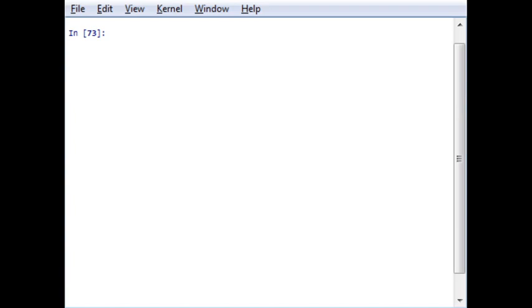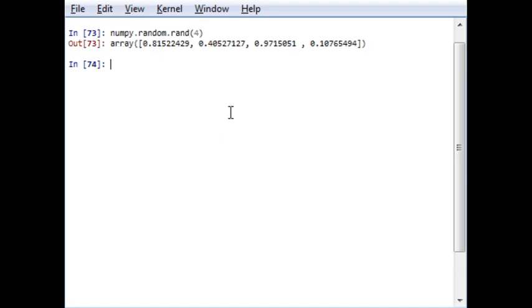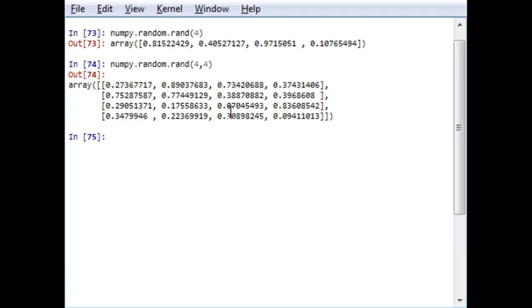For example, you want to create a random array of size 4 by 4, or 1 by 4, or 3 by 3, any size. If I want to create random numbers, numpy.random.rand, and for size 4, the output will be an array of dimension 1 by 4, 1 row, 4 columns. If you want an array of size 4 by 4, you can create this too. It should be understood that this function rand comes inside the sub-package random within numpy.